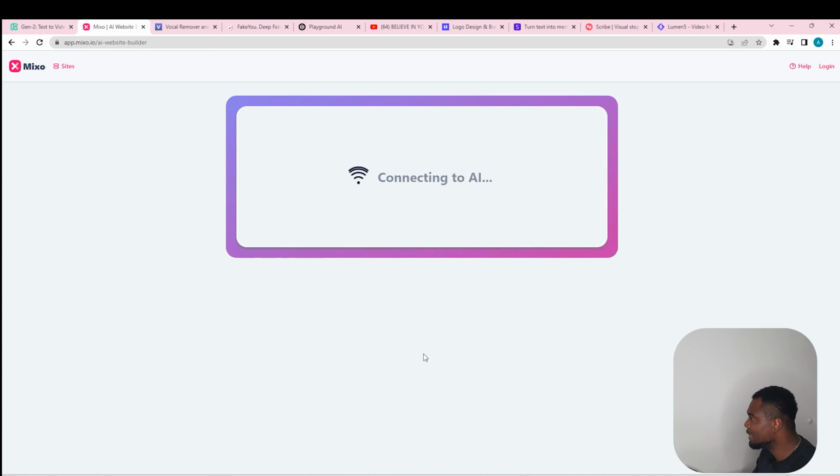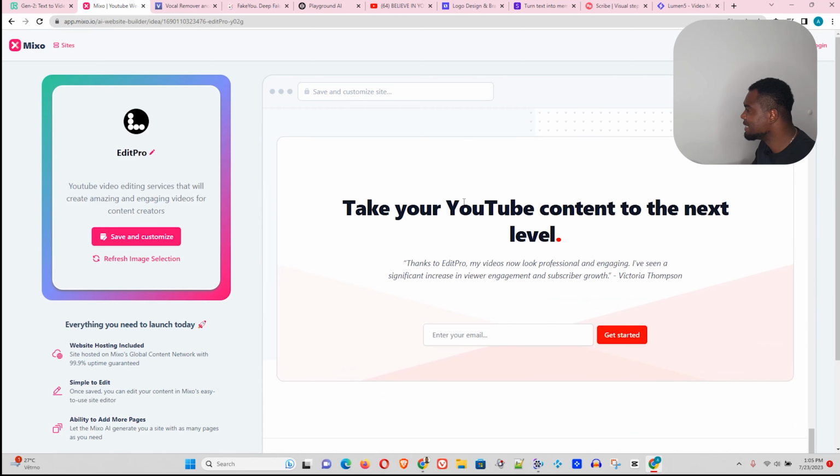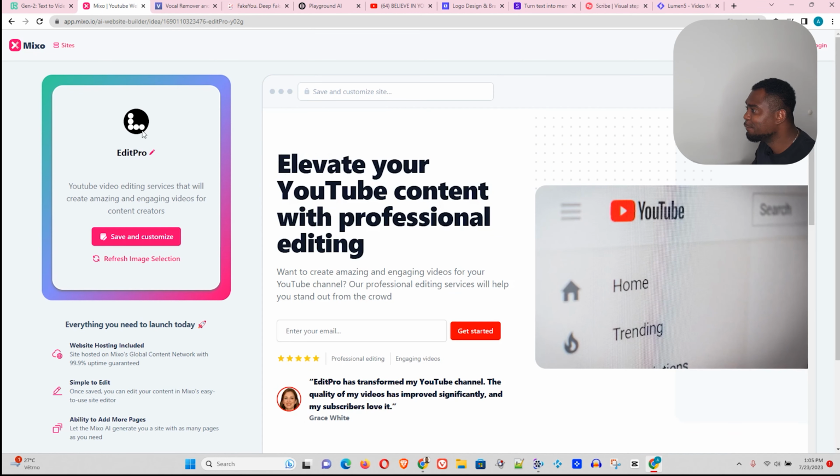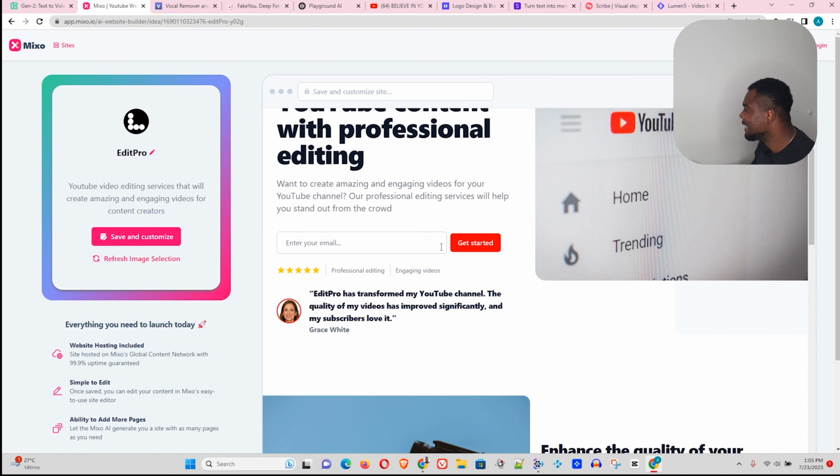I hit generate site there, and this is going to do its thing and generate a website for me. And these websites are generally very responsive and very good. Have a look at this website, guys. This is incredible. Now what stands out is the logo, Edit Pro. It comes up with a really nice name, Edit Pro, and it comes up with a nice little interesting logo there. You can also save and you can customize it. And have a look at the content that it has generated. You can see the content here. Elevate your YouTube content with professional editing. That's crazy. Have a look at this.